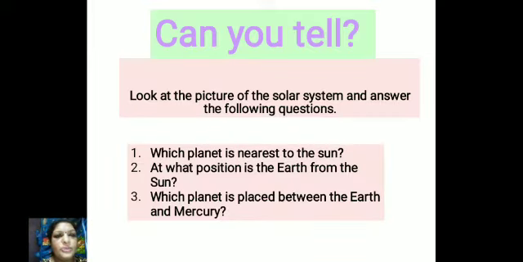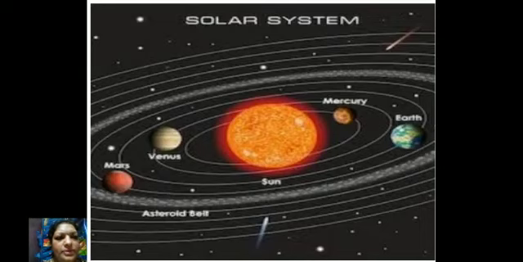Which planet is placed between Earth and Mercury? It's Venus. One more thing. All the planets revolve around the sun from west to east. But there is one planet which revolves around the sun in the opposite direction, that means from east to west. Which is that planet? Yes, it's Venus.